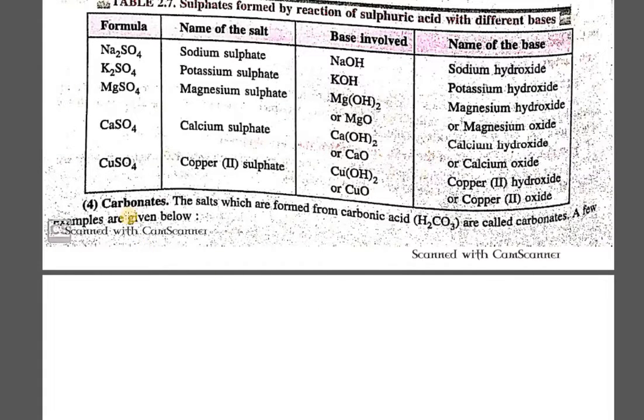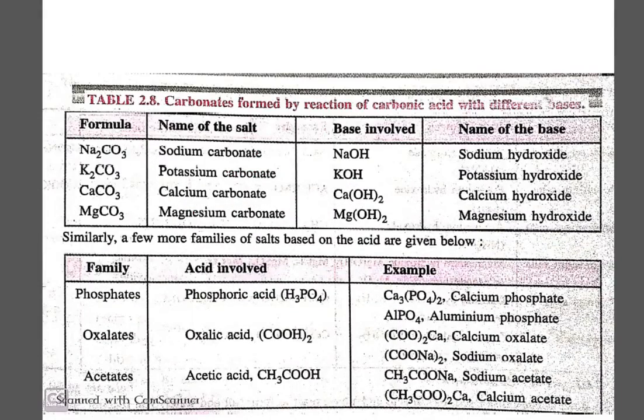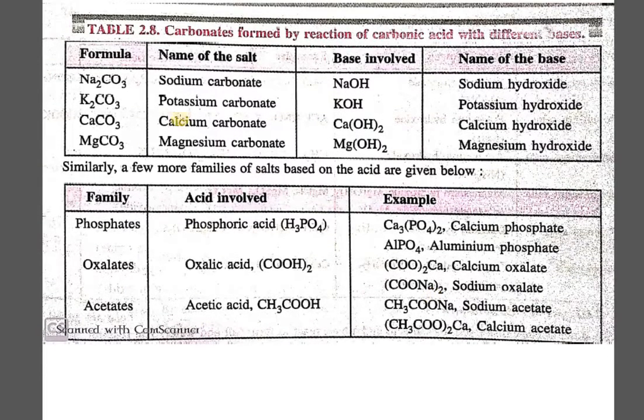Next, the fourth one is the carbonate family. Here the reaction involves carbonic acid, and the salt is formed by the reaction between any base and carbonic acid, and that's why they are called carbonates. Here are a few examples: sodium carbonate, potassium carbonate, calcium carbonate and magnesium carbonate. In all these examples you will find the CO3 2- ion is common, which is the carbonate ion, and that's why they all belong to the carbonate family.